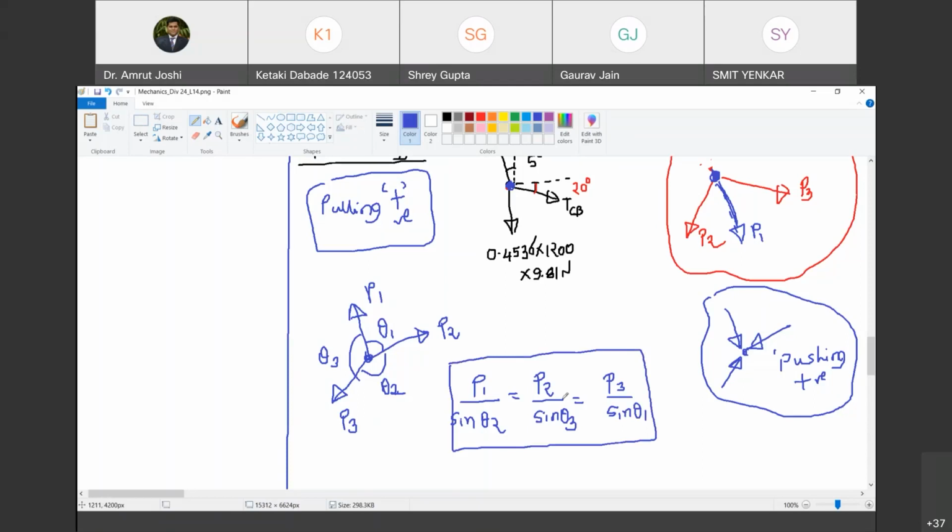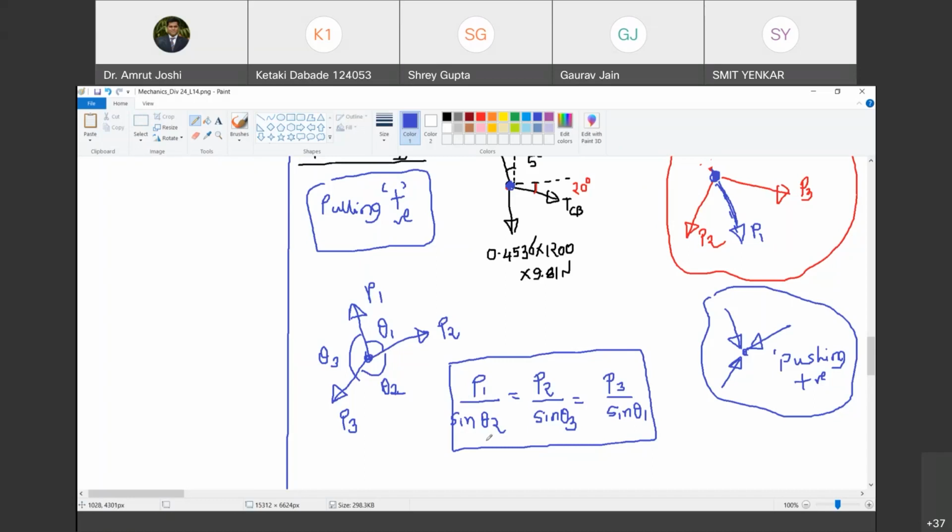See, when you are writing P1, you are writing the angle between P2 and P3. Do you agree with me? Yes, sir. But which side? Between P2 and P3 there is this angle and also this angle. Do you agree with me? Yes. So which angle? The one on the side opposite to P1. Are you with me? Yes, sir. So when I am writing P1 in the numerator, in the denominator there will be a sine. Of which angle? The angle between P2 and P3, the one opposite to the side where P1 is. That angle. Are you with me?